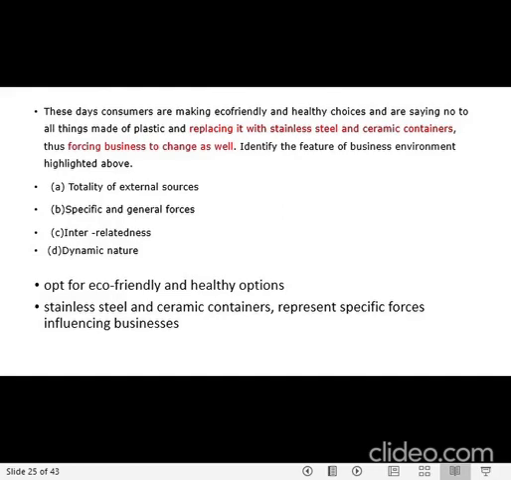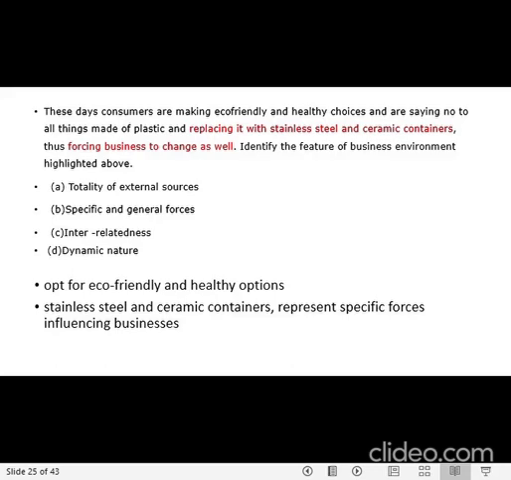Move to the next question. I'm just moving fast so that we can cover maximum questions without wasting much of your time. The next question here. These days, consumers are choosing eco-friendly products. Yeah, we want to protect the environment. So they are making healthy choices and they are saying no to all the things which are made of plastic, and they are replacing it with sustainable items like stainless steel, ceramic containers. This is forcing the business to bring a change as well. So, which feature of business environment is focused here?